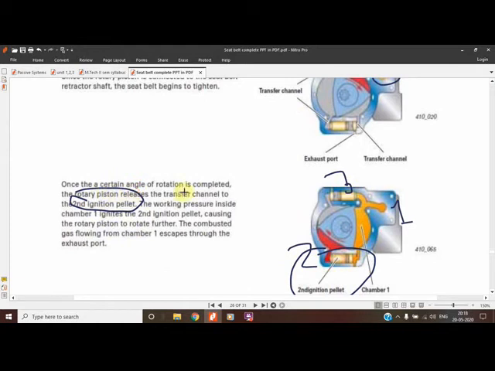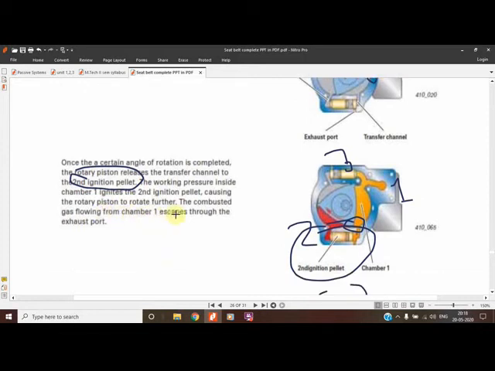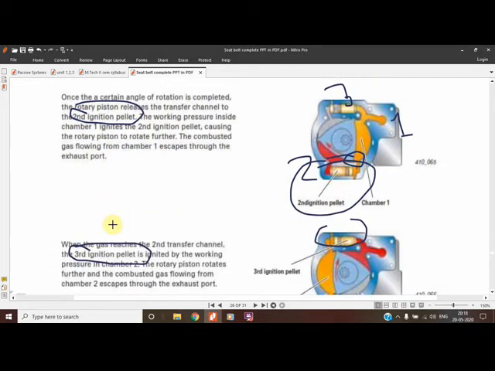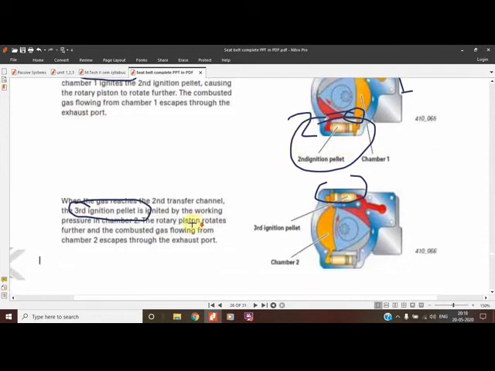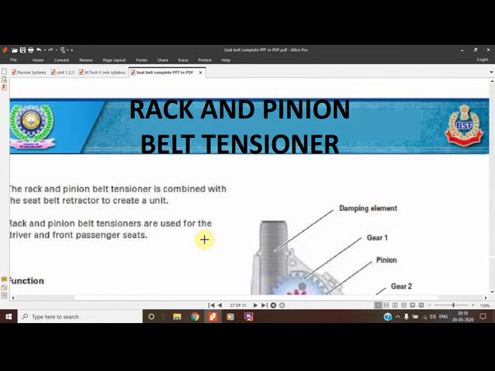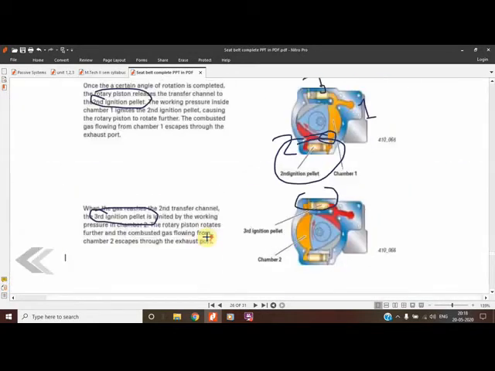Once a certain angle of rotation is completed, the piston releases the transfer channel to the second, means the second will be ignited because this portion has rotated to this. The combustion gas flowing from chamber 1 escapes through the exhaust. The exhaust goes, and the third gets ignited. So this is how the mechanism of this works.